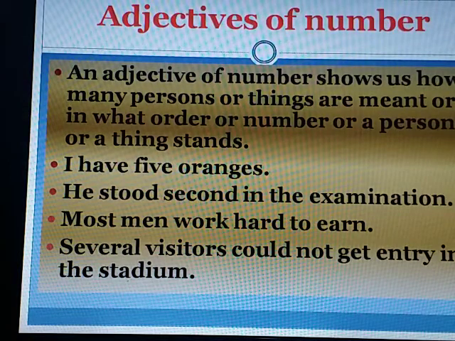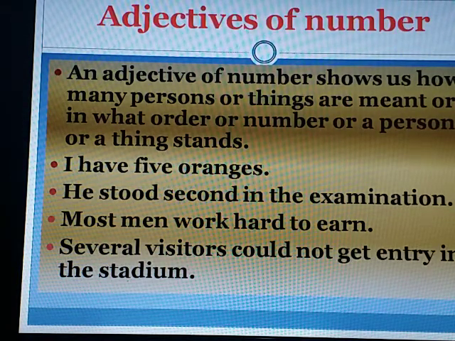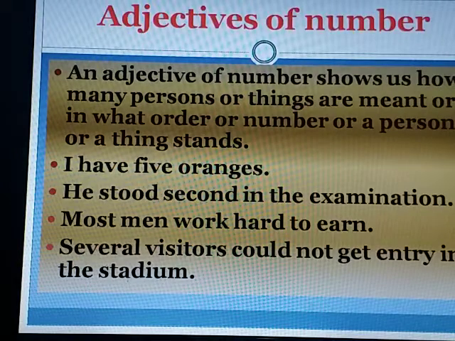Now, adjectives of number. Adjectives of number show us how many persons or things are meant, or in what order or number a person or a thing stands. For example, I have five oranges. How many? Five. He stood second in the examination.